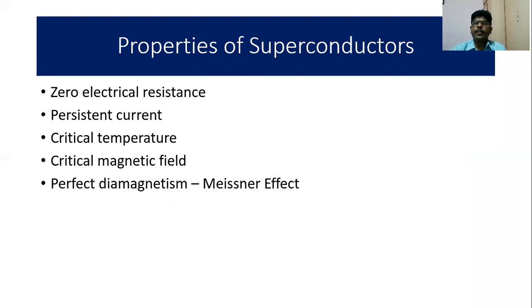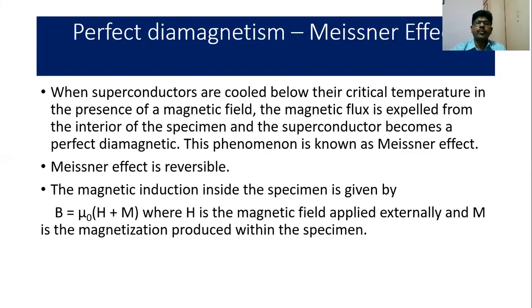What are the properties of superconductors? We know zero electrical resistance, persistent current, critical temperature, and critical magnetic field. All this we have seen in the previous lecture. Lastly, we have perfect diamagnetism, which is also called the Meissner effect. We will be studying what the Meissner effect is.